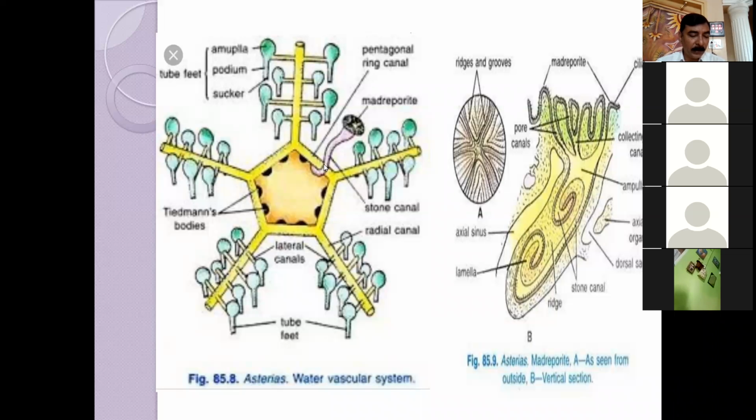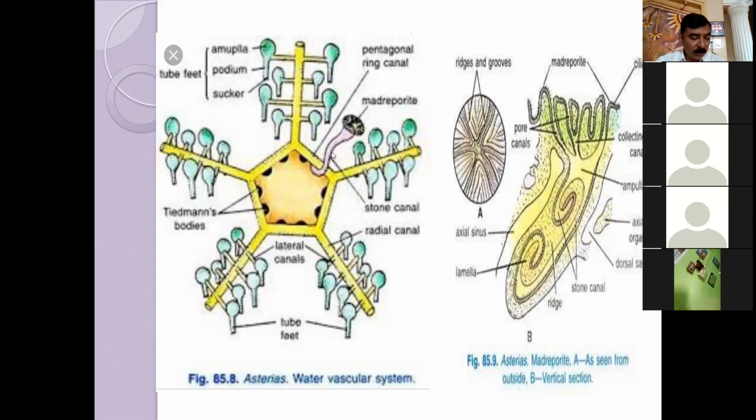It is a calcified ring and lined internally with ciliated cells. The beating of cilia draws water into the canal. The stone canal is a simple tube in young starfish, but in adults, the wall produces prominent ridges. So, young sea star में ये stone canal जो है simple रहता है, but in the older Asterias you will get the stiff and ciliated cells present in the stone canal.